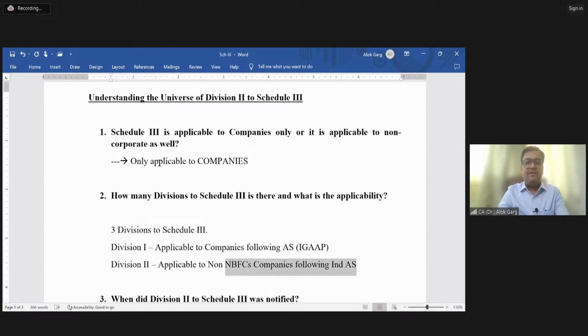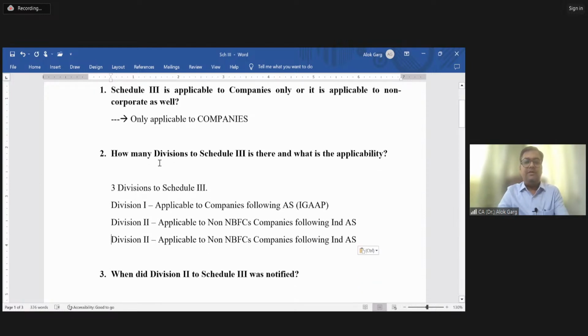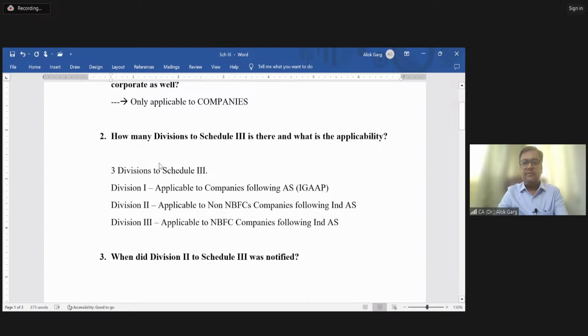And what about Division 3? Division 3 is applicable to NBFC companies. NBFC companies following Ind AS, right? Is that clear, friends? Very good.